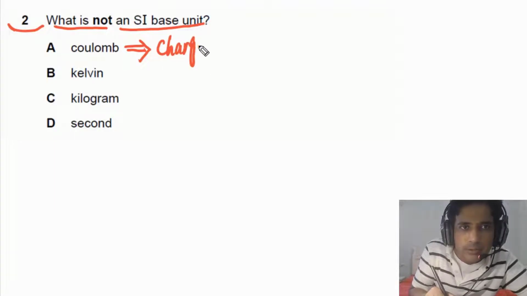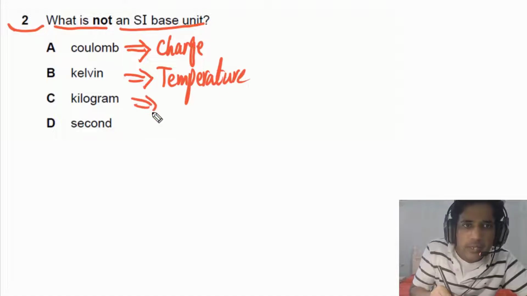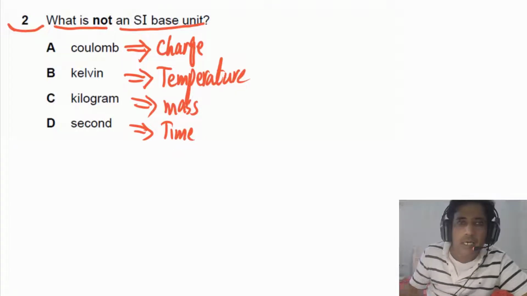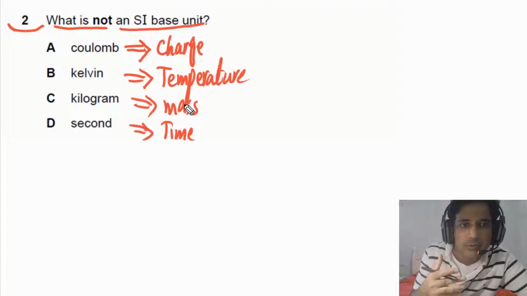Charge is a quantity, but Coulomb is its unit. Kelvin is the unit of temperature, so we can write down temperature here. Kilogram is the unit of mass, and second is the unit of time. Now we need to find out which units are SI base units and which unit is not an SI base unit.